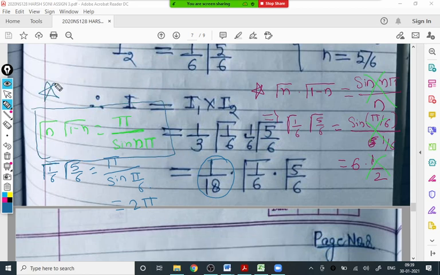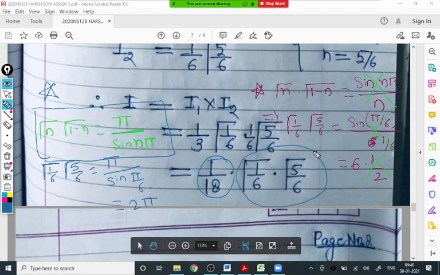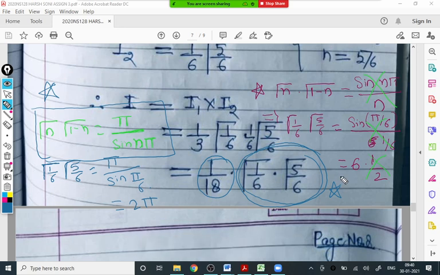This is the important formula that you should remember. It is actually a corollary of the duplication formula only. Gamma n into gamma 1 minus n is pi upon sine n pi, and it is mainly used whenever these two things combine. Definitely this question will not come in the exam. It is just for going a little more in depth in the topic. This type of question has not been asked in the last 10 years. If you observe any question paper, you will find this question is not there. So that is about your assignment.